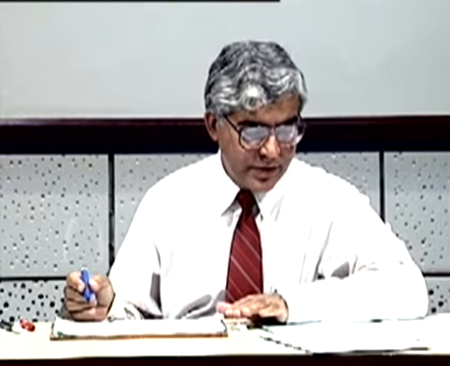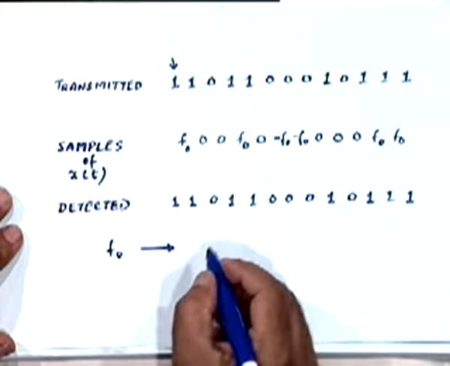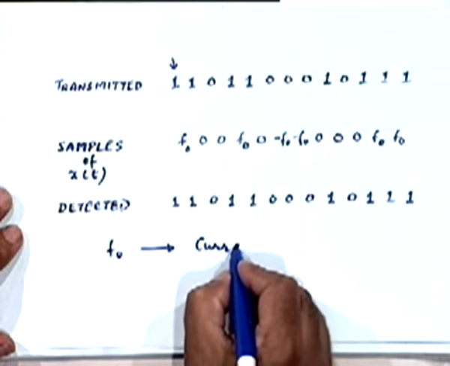So basically the logic is similar to what we have discussed earlier: if you receive f sub 0, interpret that the current digit is 1.